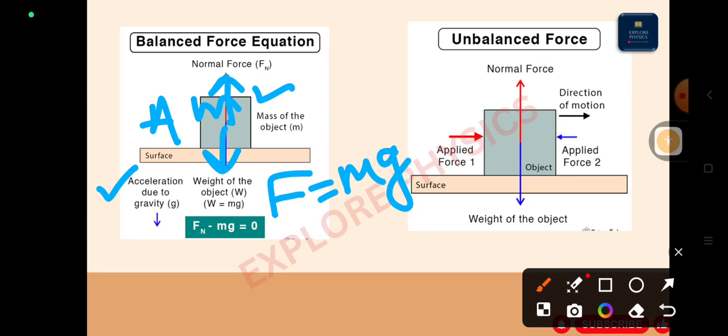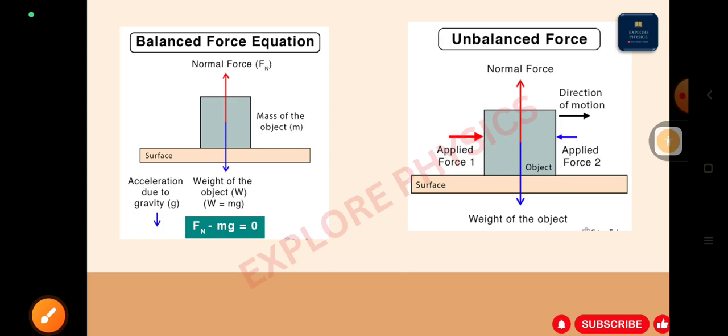What does it mean? It means that an opposite direction force is also applied, right? We have seen that an object is in the state of rest whenever equal and opposite force is applied on the object. So here, whenever I apply the weight of the object downwards and the object is still at rest, then we have to know that an opposite direction force is also applied, which is equal in magnitude but opposite in direction, that is negative in direction, right?